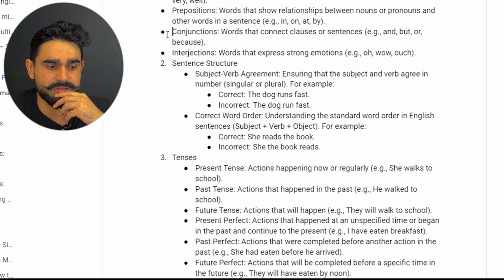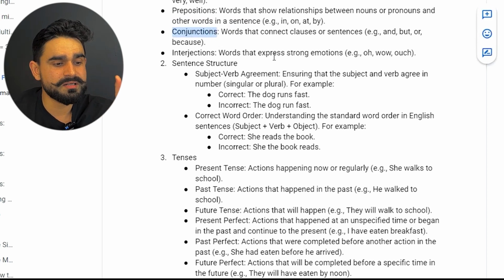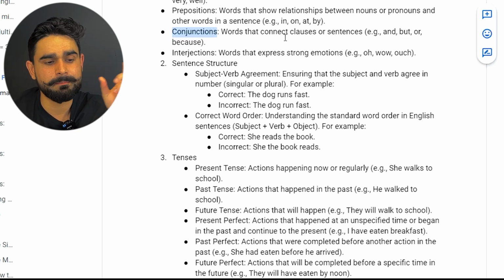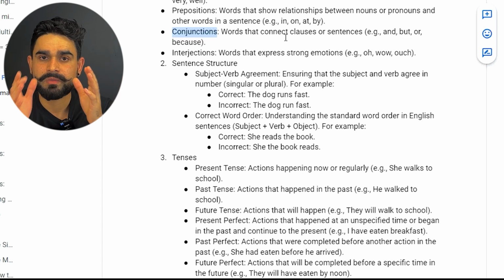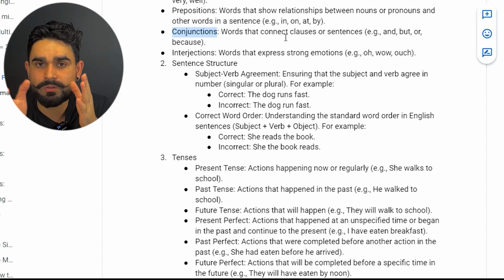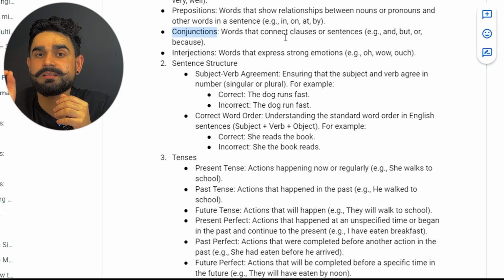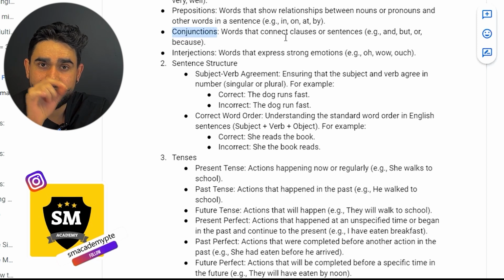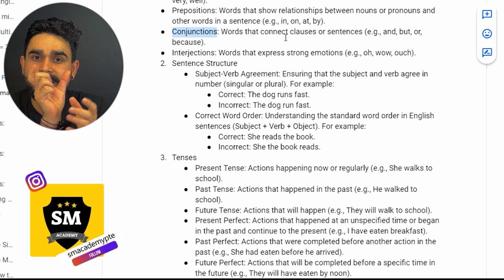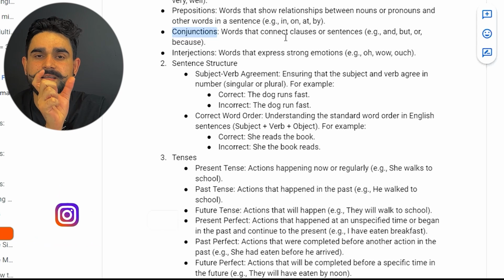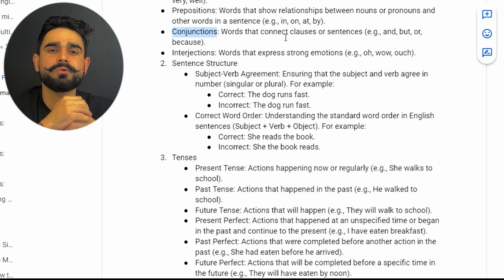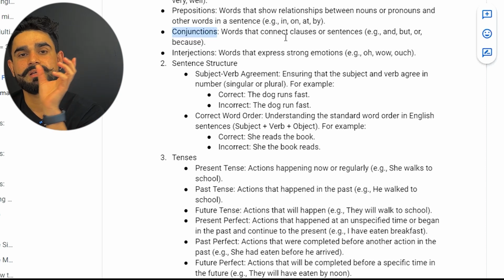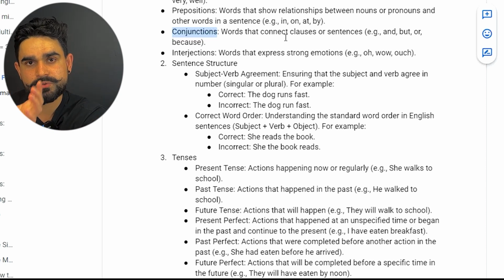The next one, guys, is conjunction. So what are conjunctions? Words that connect clauses and sentences. For example, and, but, or, because. So you use that word between those two clauses. For example, when you do your writing summaries, you pick one sentence, after that you put a comma, then you put and, and then you put another sentence. So that and is the conjunction. You use that conjunction in your writing summaries. If you know how to do the writing summaries, I'm pretty sure you get the idea. So the conjunction connects those two clauses, those two sentences.